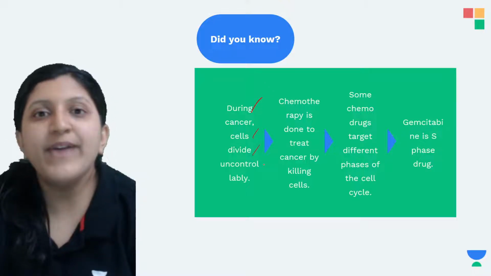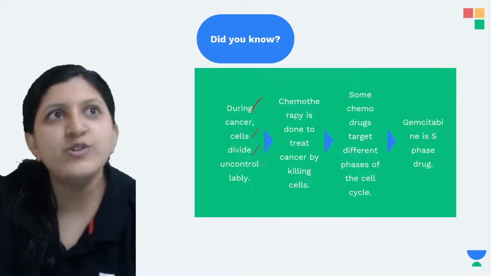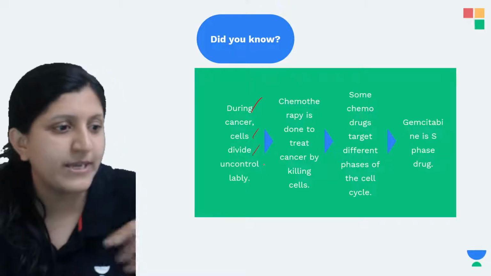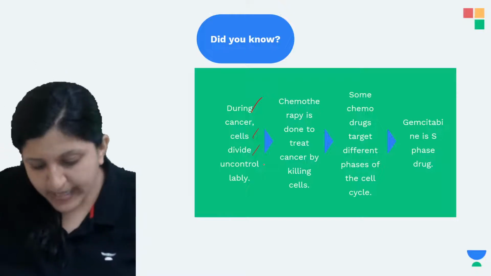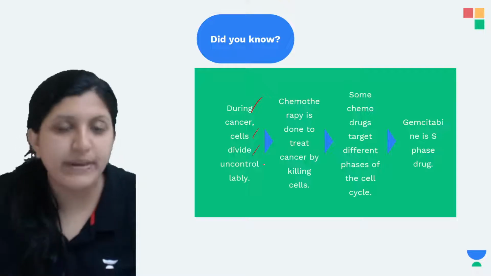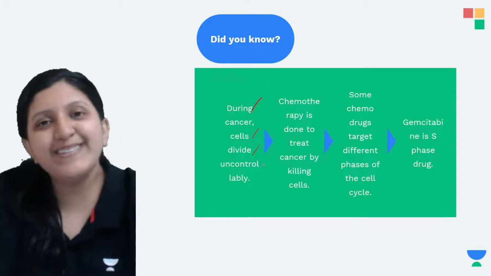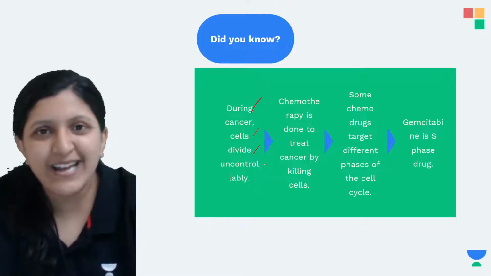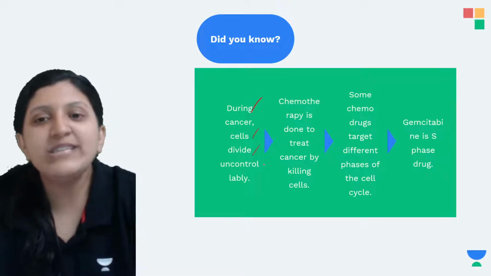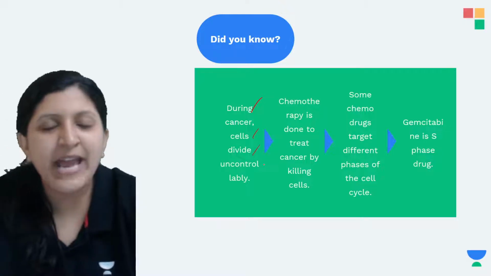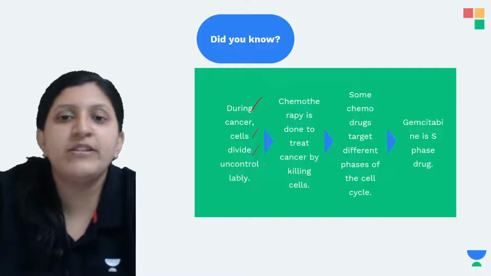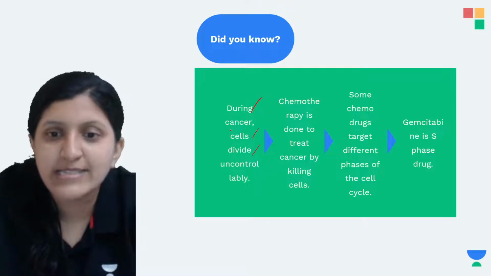Whenever a cell is dividing, a signal is always initiated to stop the cell division at a particular point. But here, there is no stopping, without any control. There are no signal molecules to stop the cell division, so the cells go on dividing and undergo the cell cycle repeatedly. That gives rise to a cancer cell.